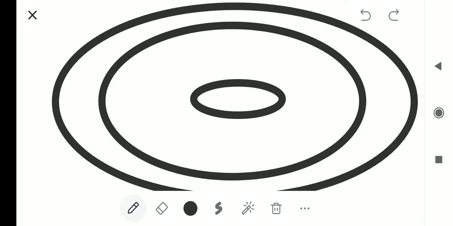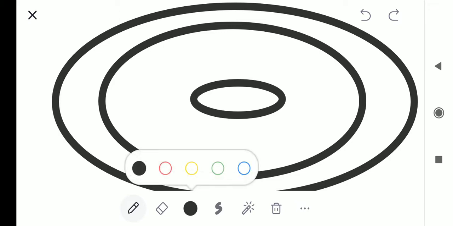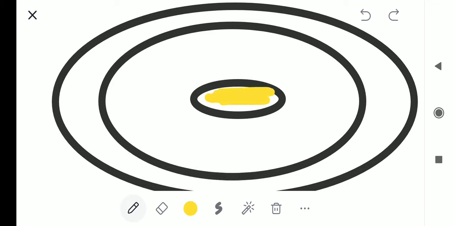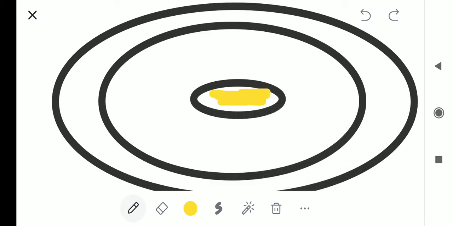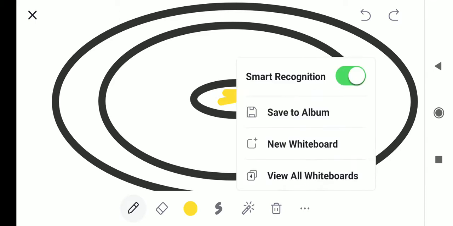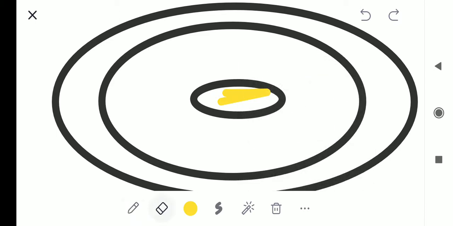Now see, this small portion I will shade with yellow color. This is natural numbers. This is whole numbers. This is integers.